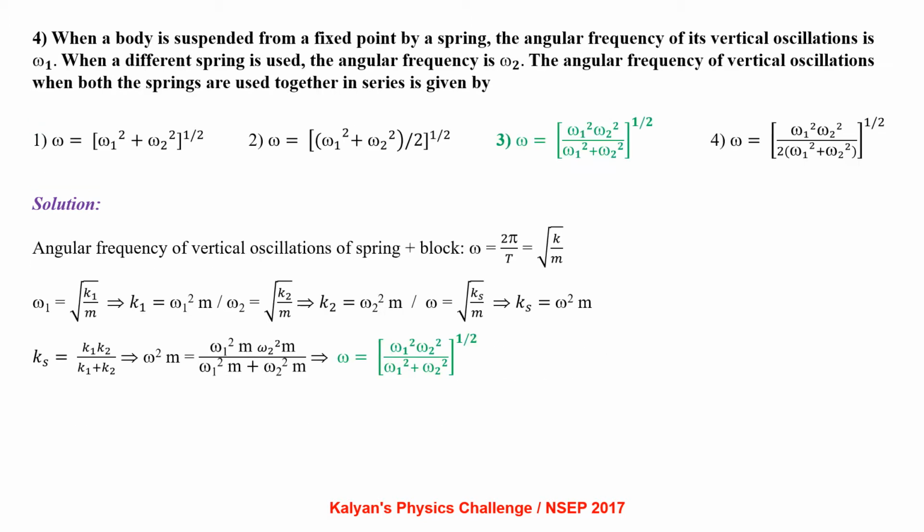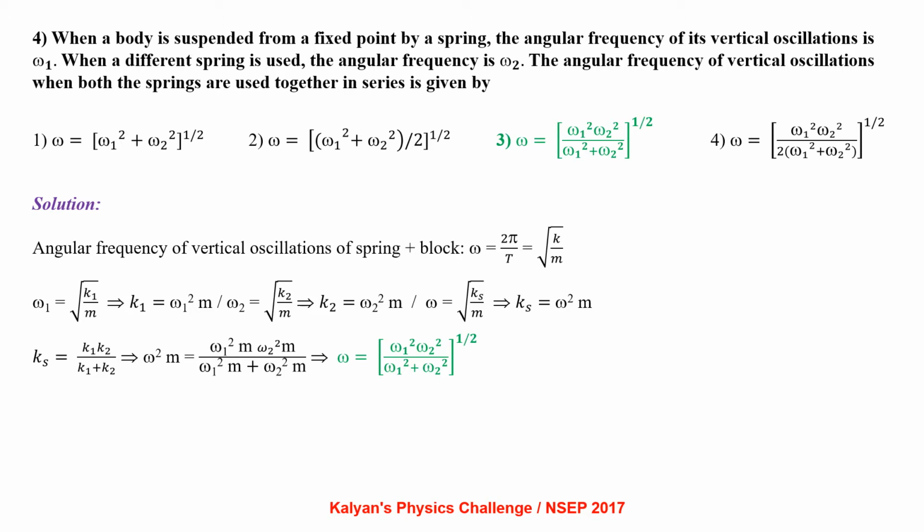When a body is suspended from a fixed point by a spring, the angular frequency of its vertical oscillations is omega 1. When a different spring is used, the angular frequency is omega 2. The angular frequency of vertical oscillation when both the springs are used together in series is? Angular frequency of vertical oscillations of a spring block system omega equals 2 pi by T, that is root k by m. Omega 1 equals root k1 by m, from where k1 equals omega 1 square m.